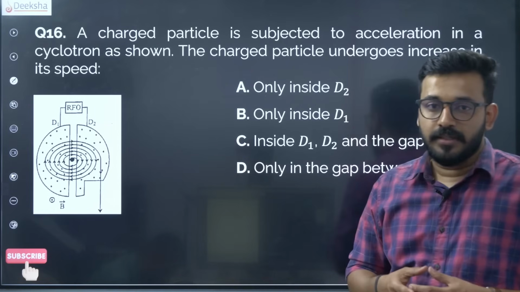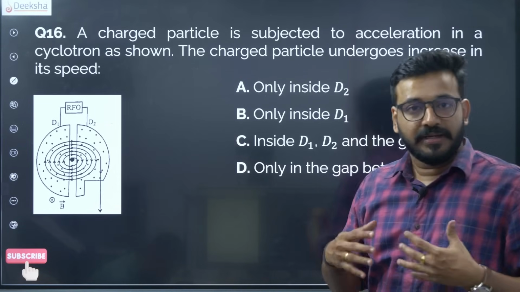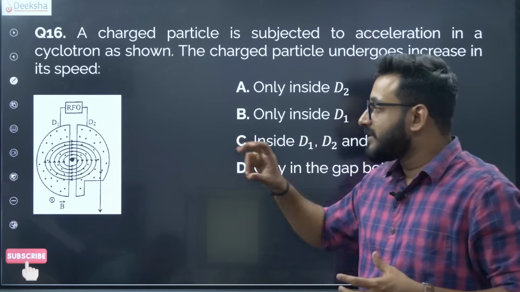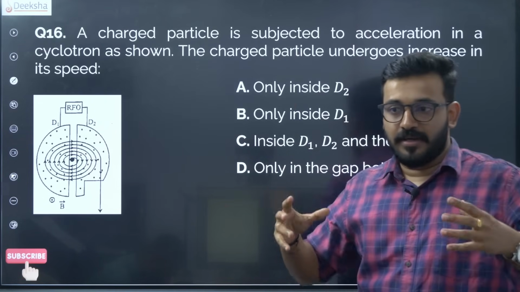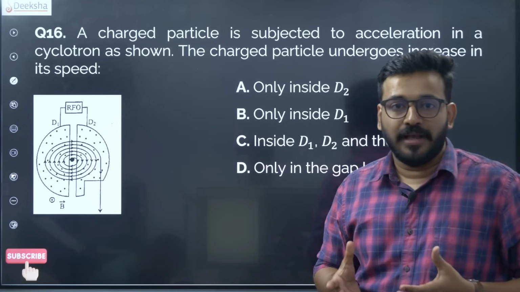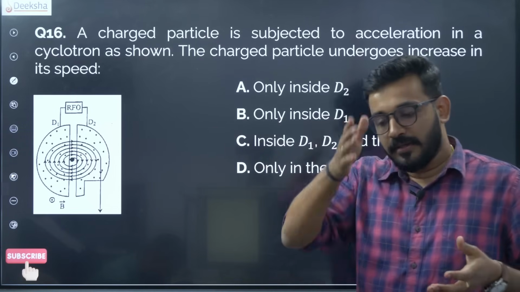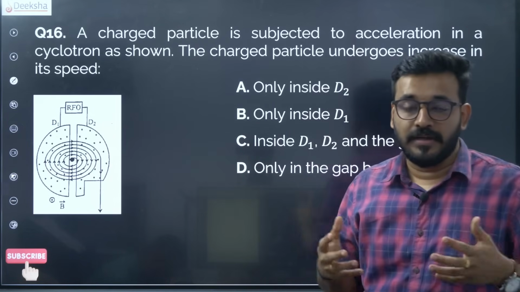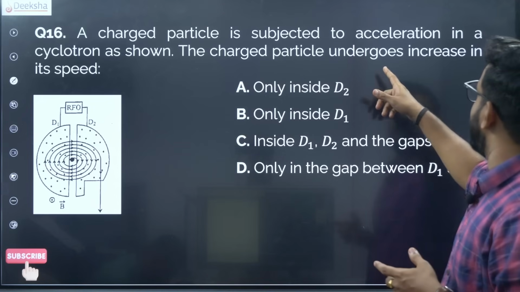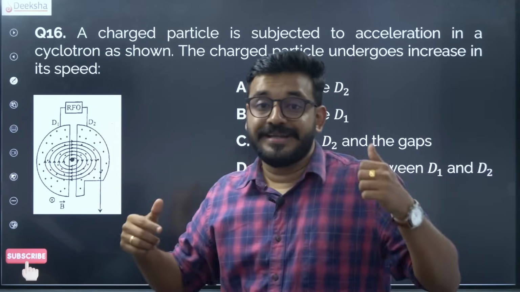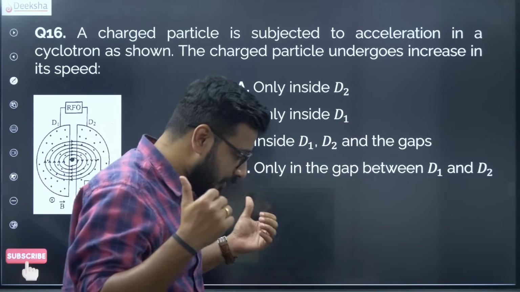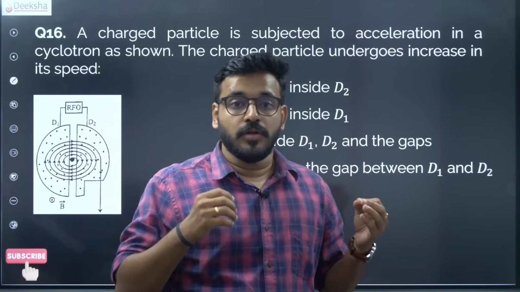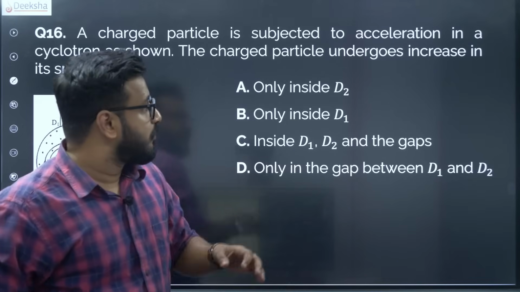So the D shapes here are actually giving the electric field. Magnetic field is elsewhere, it is produced separately and there is a perpendicular magnetic field. So this D is like a big hollow cylinder, like a hollow cake, inside there is nothing metallic. When you cut it into half, you will get two D's, inside it's hollow and there is an electric field. So when will there be an increase in its speed, when will it get accelerated? In the particular diagram, where will the spiraling charged particle increase its speed?